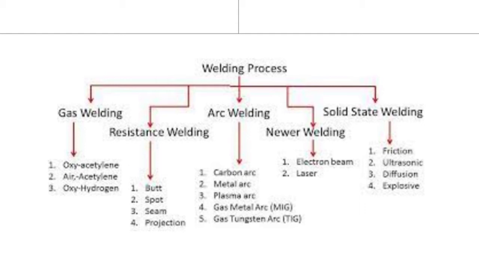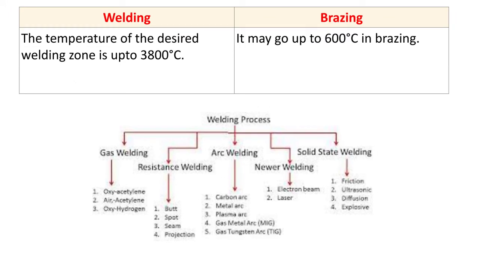state welding. We can further classify gas welding into oxyacetylene, air acetylene, oxyhydrogen. The resistance welding can be classified into butt, spot, seam, projection, whereas arc welding can be classified into carbon arc, metal arc, plasma arc, gas metal arc, and gas tungsten arc. Few newer welding techniques are there like electron beam welding, laser beam welding, and the solid state welding is classified into friction welding, ultrasonic welding, diffusion welding, and explosive welding. So with these processes we can achieve different temperatures.